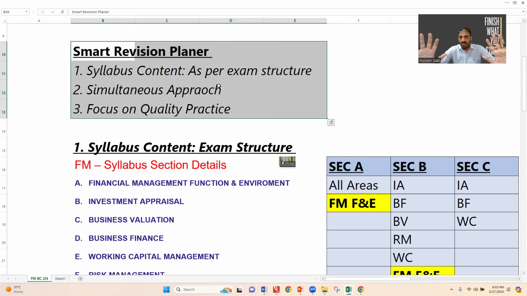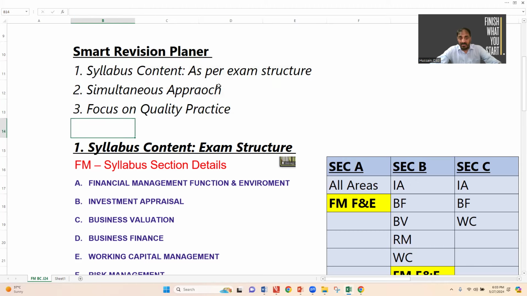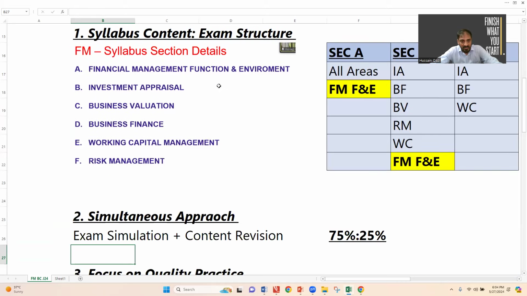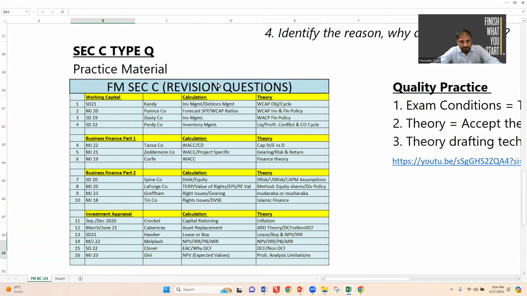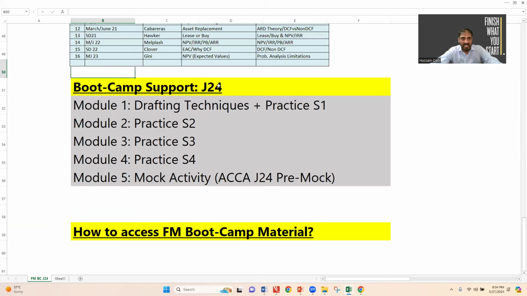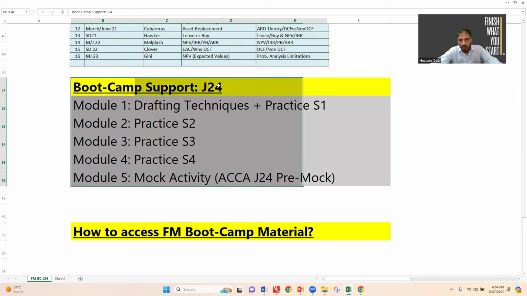Number 1, syllabus: you have to cover the content according to the exam structure. Number 2, simultaneous approach: you have to invest at least 75% of your time in practice and 25% in revising content. And quality practice, as I've already advised, for sections A and B and for section C. Last point, sir, your boot camp. Yes, my boot camp based on 5 modules.